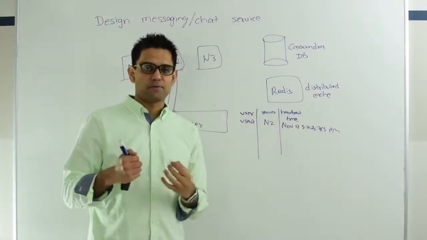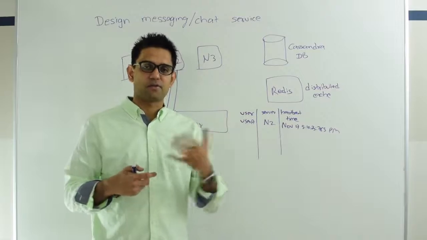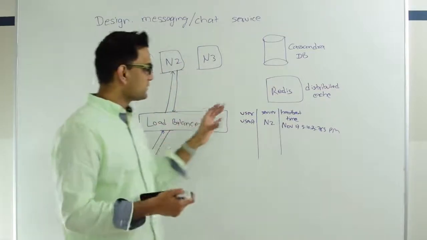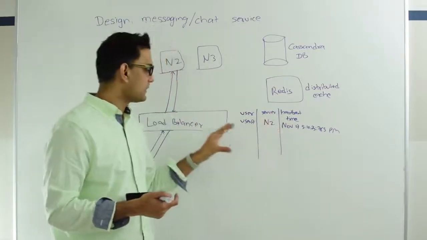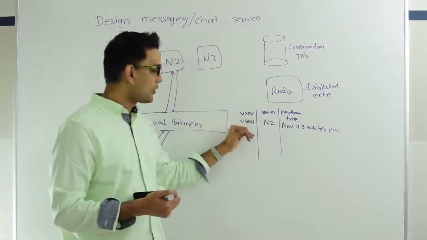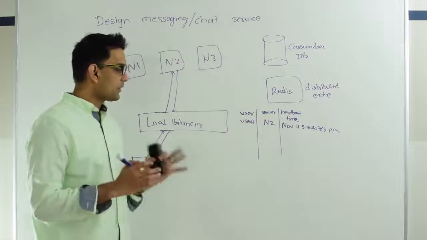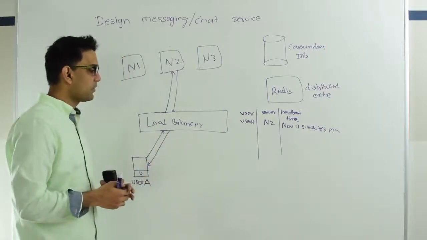So if you know on Facebook, it shows that these users are online and this user was online like 45 minutes ago, 1 hour ago. All that information can be retrieved from this Redis cache, where we can say whether user A is online or not based on the last time the heartbeat happened. So now we have this constant heartbeat going on.